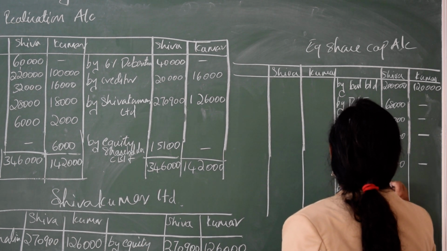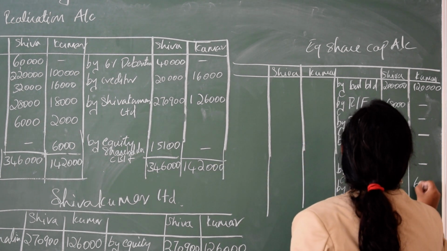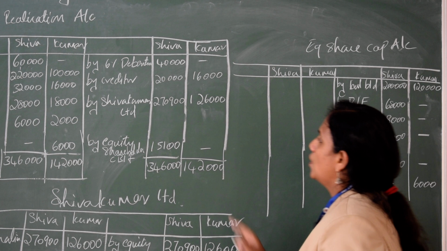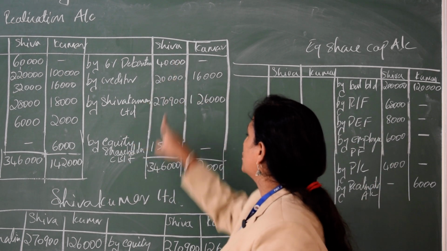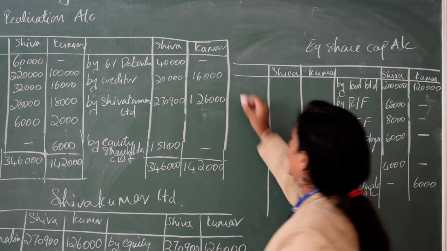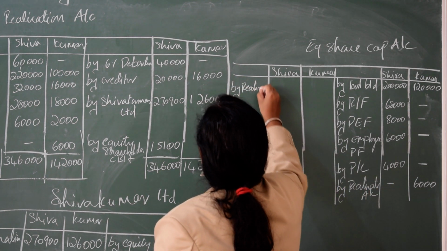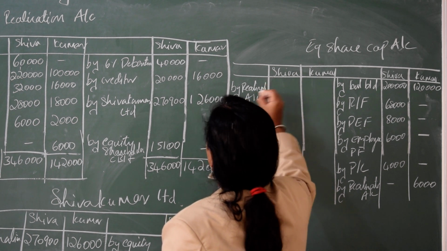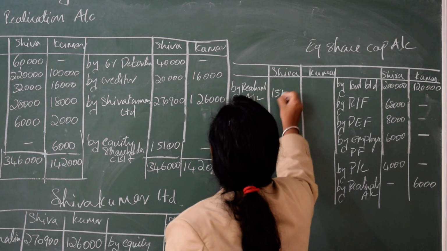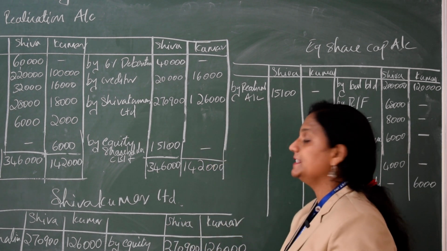Next, for Shiva on the same realization account, on the credit side, it will come here on the debit side: by realization account, for Shiva 15,100.